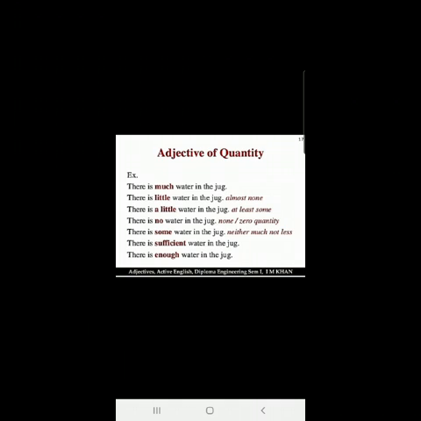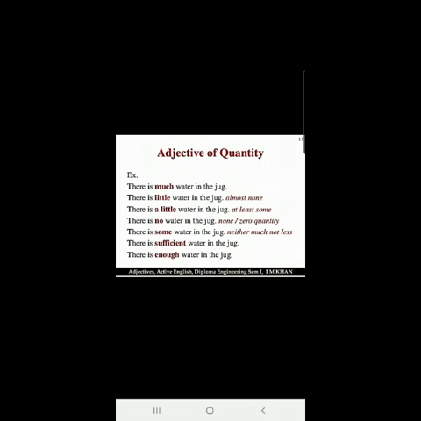This adjective much is telling us about water. Water is a noun which cannot be counted. There is little water in the jug. Again, water is the noun which cannot be counted, and little is an adjective. Similarly, all these examples in front of you on the screen are examples of quantity. These are adjectives of quantity, because here the noun is water.